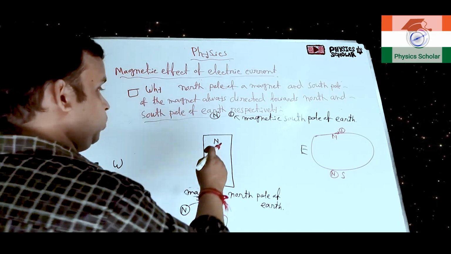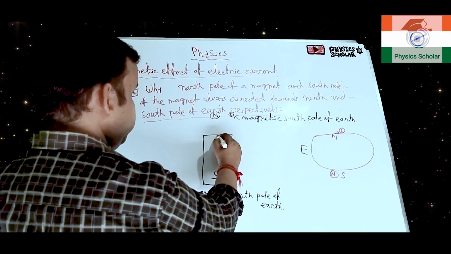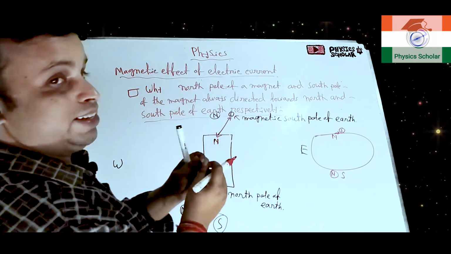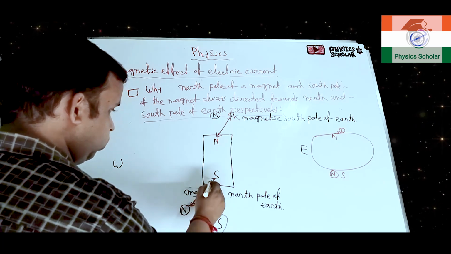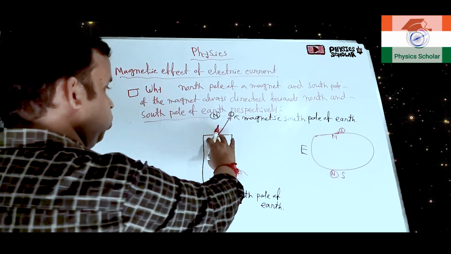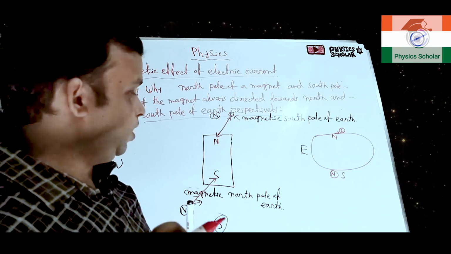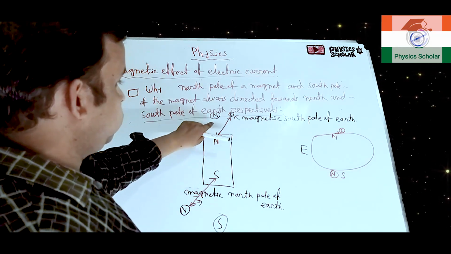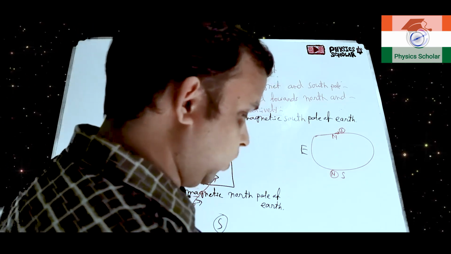Now what do we know? That opposite poles attract each other. Now actually this is the magnet. So the magnetic north pole of the magnet and the earth's magnetic south pole will attract each other, and the magnetic south pole of the magnet and the magnetic north pole of earth will again attract each other. Clear? So that's why the north pole will be directed towards the north and the south pole will be directed towards the geographical south of earth. This is the reason why the north pole of a magnet will always be directed towards the north side of earth and the south pole towards the south side of the earth.